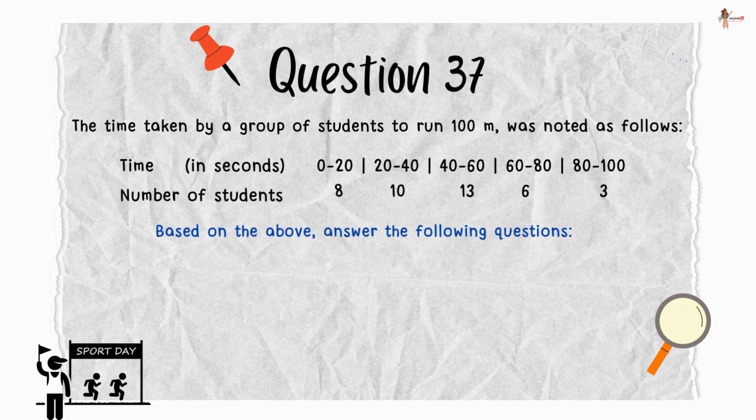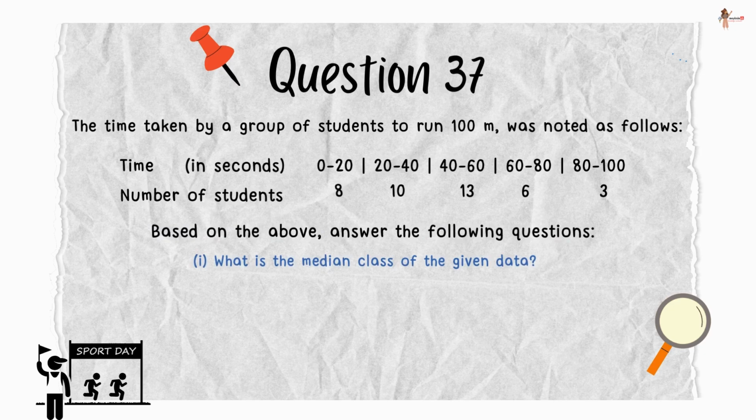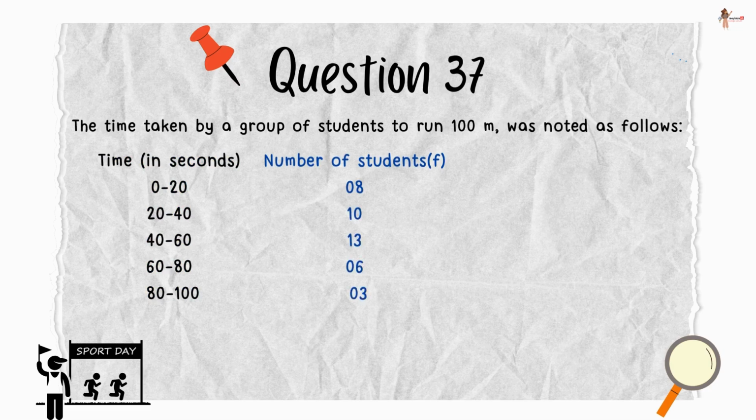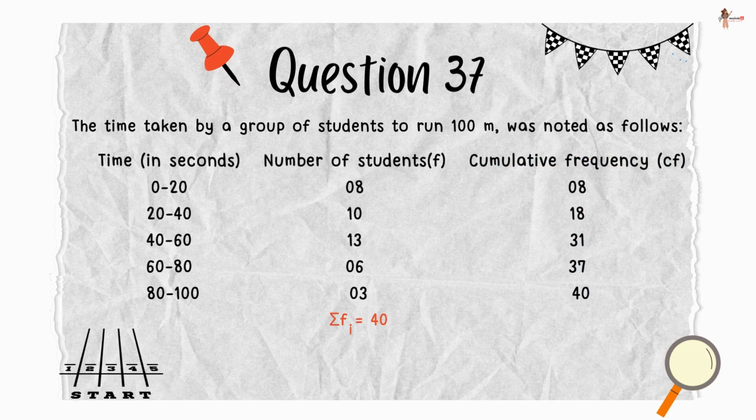Based on the above, answer the following questions. First is, what is the median class of the given data? This is the time and the number of students, that is frequency, which is given. This would be the cumulative frequency which we calculated. This means sigma fi is 40, n by 2 would be 20.